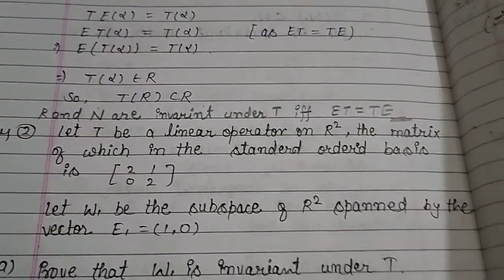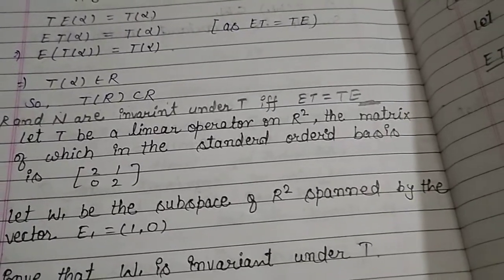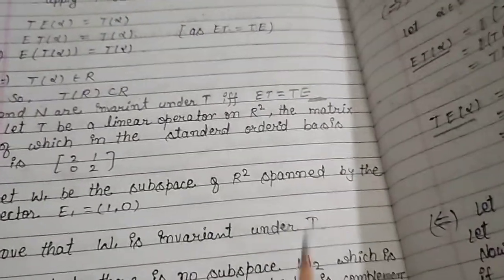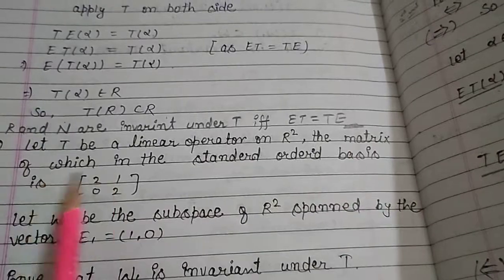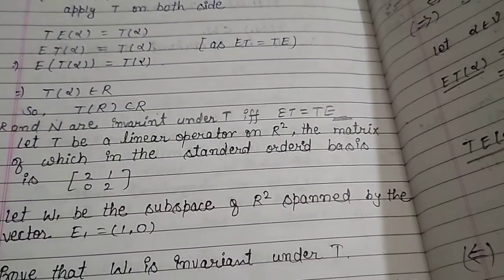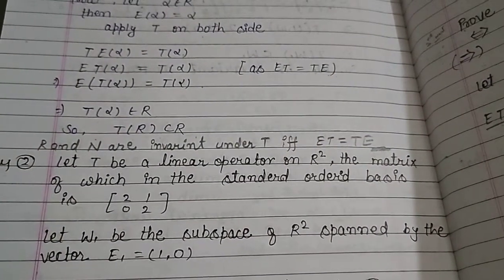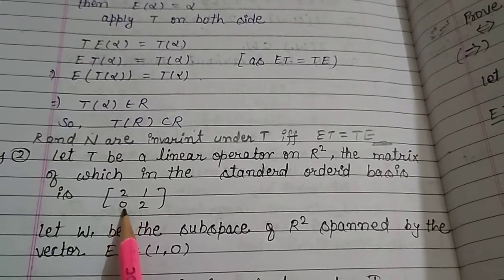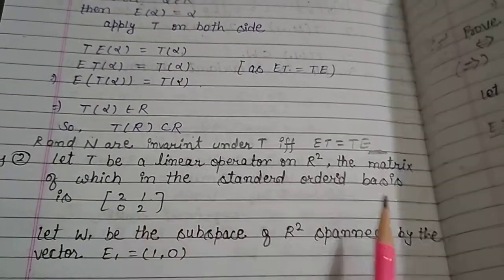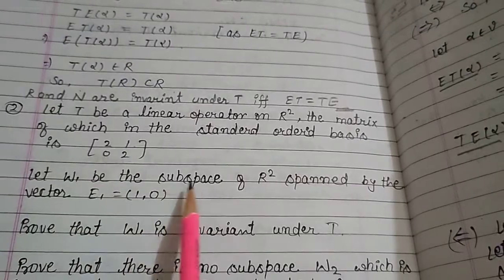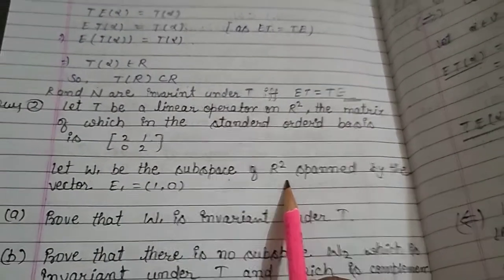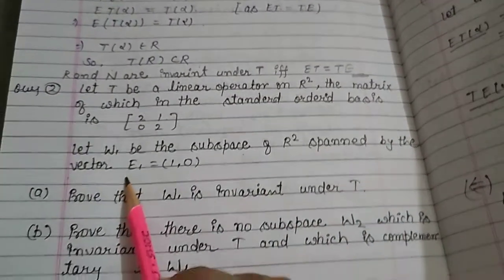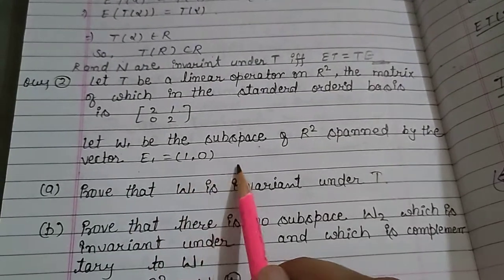Now, question number 2. Let T be a linear operator on R square, the matrix of which in the standard ordered basis is 2, 0, 1, 2. Let W1 be the subspace of R square spanned by the vector E1 equal 1, 0.